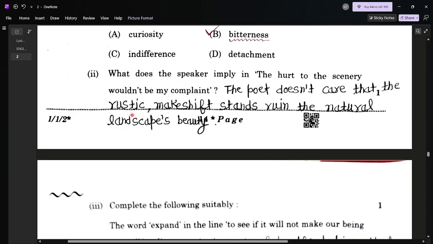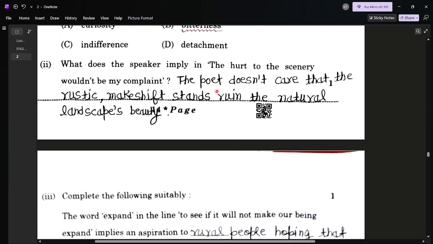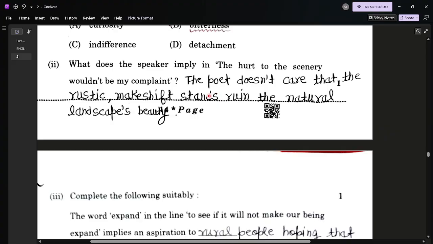Second is, what does the speaker imply in the hurt to the scenery won't be my complaint? Very good question. The poet doesn't care that the rustic makeshift stands ruin the natural landscape's beauty.